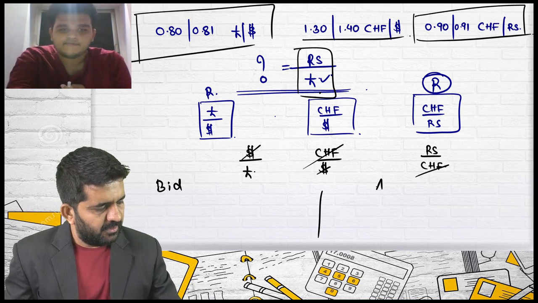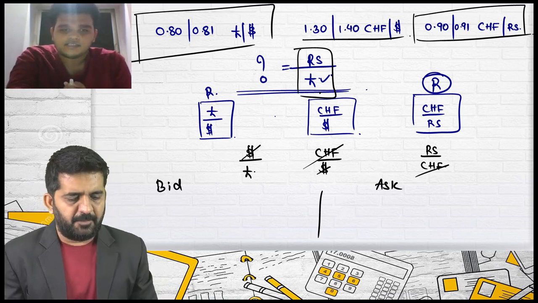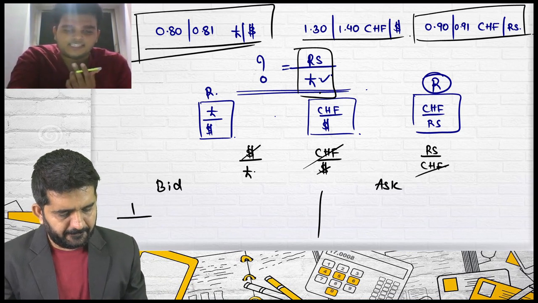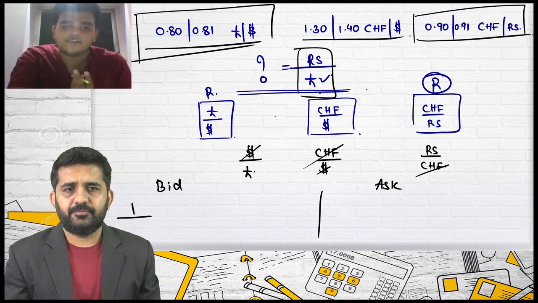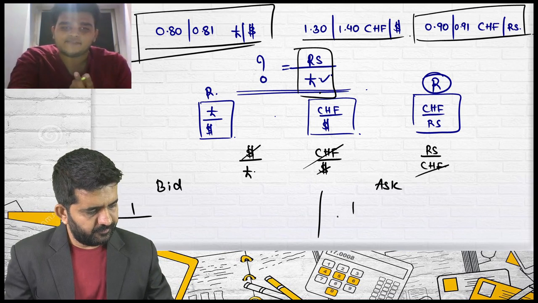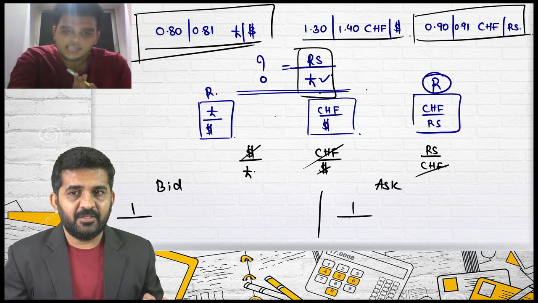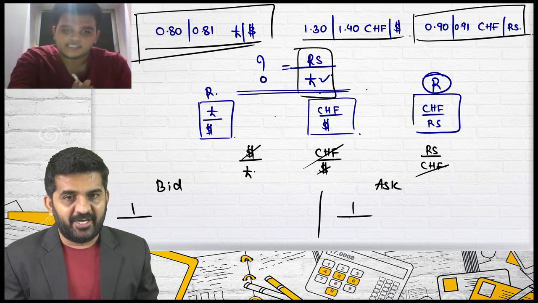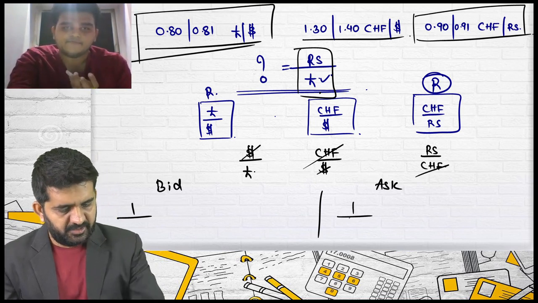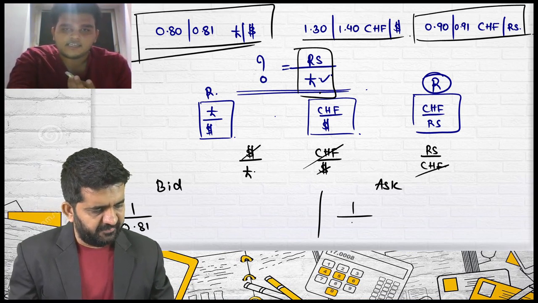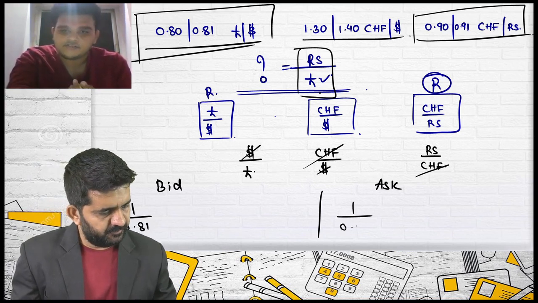Help me out with bid and ask. First, help me out with the dollar per pound rate. As we will be reciprocating it, bid will go into ask and ask will go into bid, in the denominator. So it will be 1 divided by 0.81, and here 1 divided by 0.80.